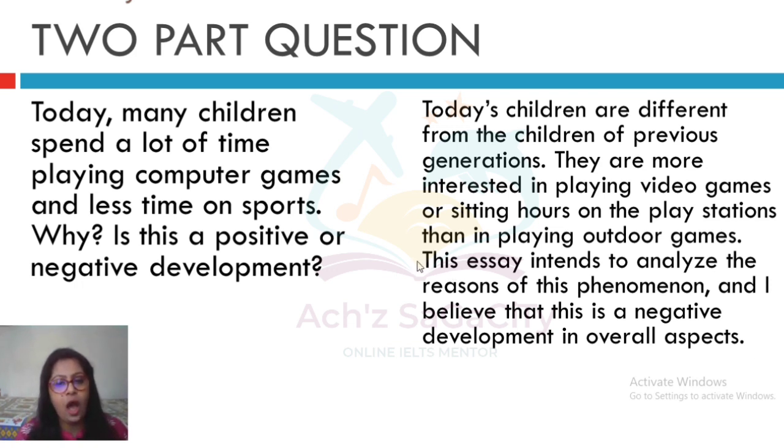Then moving on to the outline sentence. So here you can see how we arranged the outline sentence. First we mentioned the first part of the question: this essay intends to analyze the reasons for this phenomenon. That is the first part. In the second part of the question, they asked whether it is a positive or negative development, and we need to answer that in the second half. And I believe that this is a negative development in the overall aspect. So I consider it a negative development. That's my opinion. So instead of writing a thesis and outline, here we are writing the outline sentence only. But in the outline sentence, you need to include both parts of the question. So that's it regarding the introduction of the two-part question.